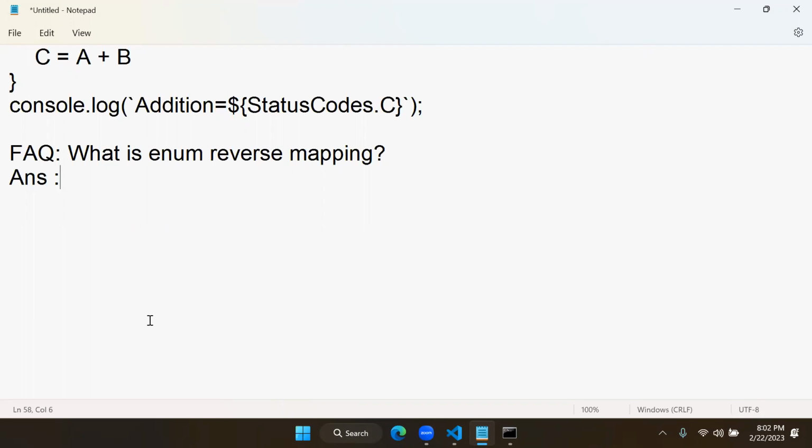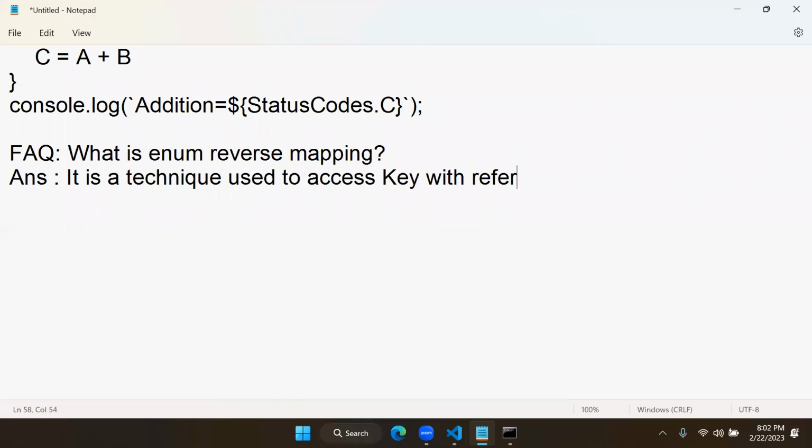So what is reverse mapping? Reverse mapping is nothing but a technique used to access a key with reference of value. Generally, we access a value with reference of key. If you can access a key with reference of value, then it is called reverse mapping. That means with value reference, you can access its key. That is what enum reverse mapping actually is.